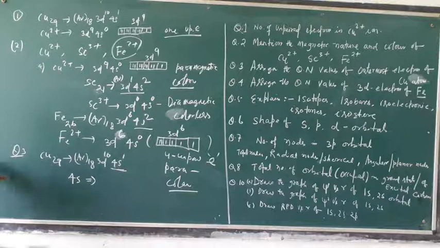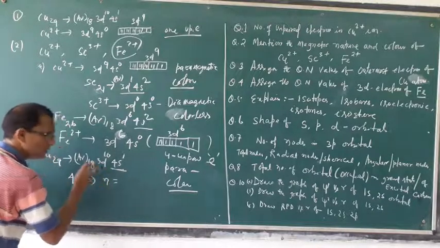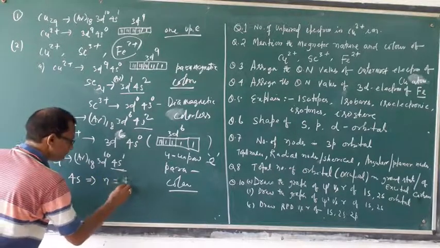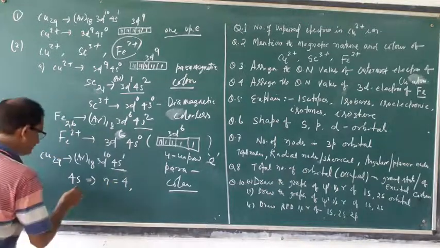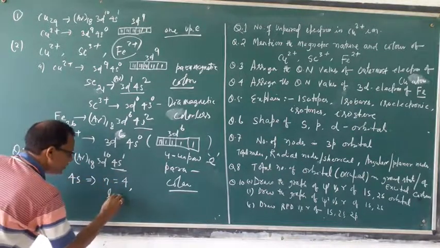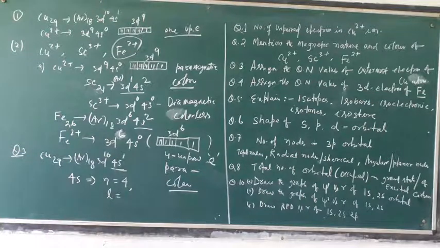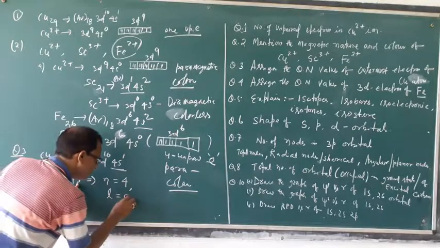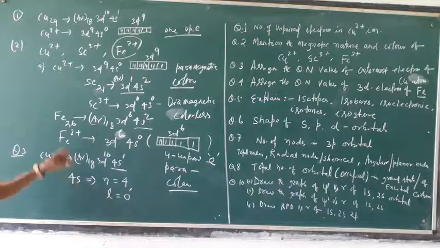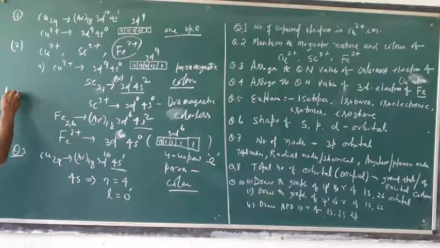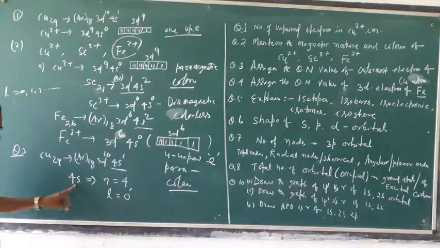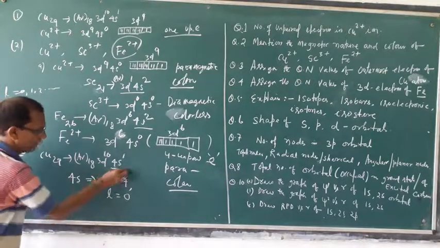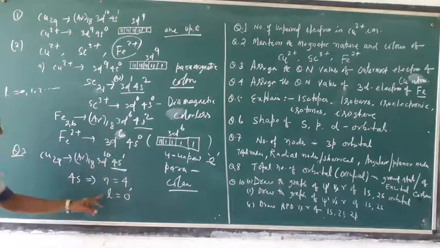What is the quantum number? N is the principal quantum number. N is 4. Then L. L is the azimuthal quantum number. It depends upon the subcell. As it is an s subcell, L value is 0, because L values stand for 0, 1, 2 like this. So 0 means s. Already s is given. Outermost means 4s. So L is 0.